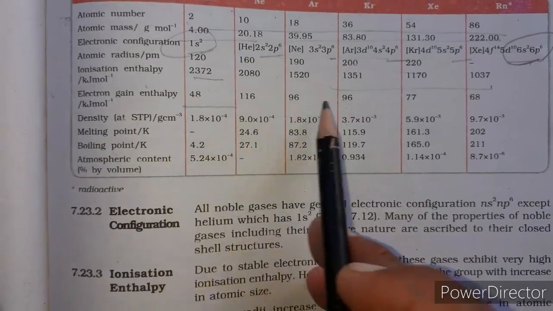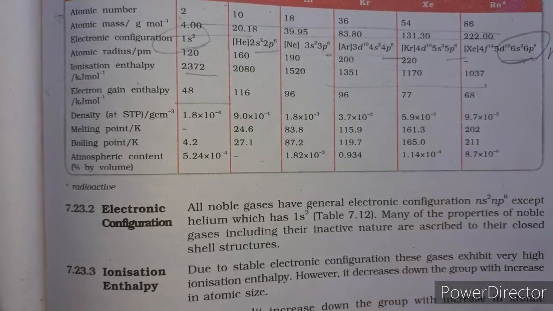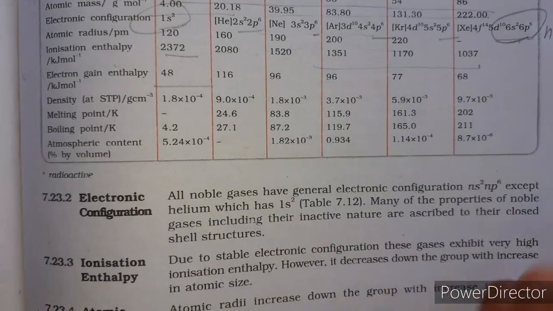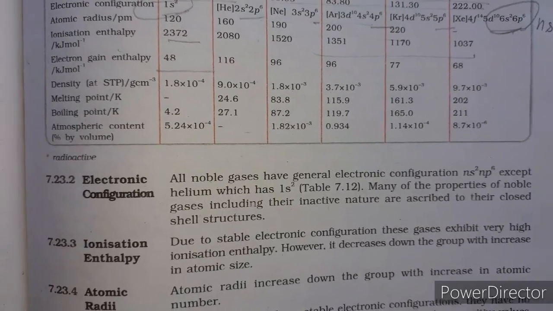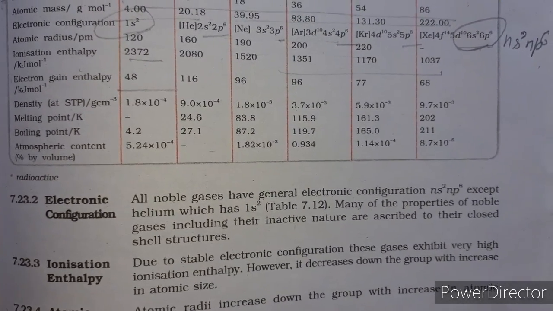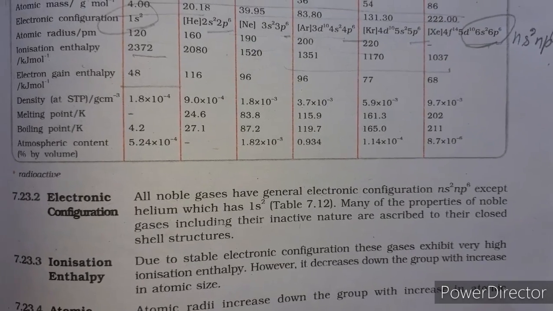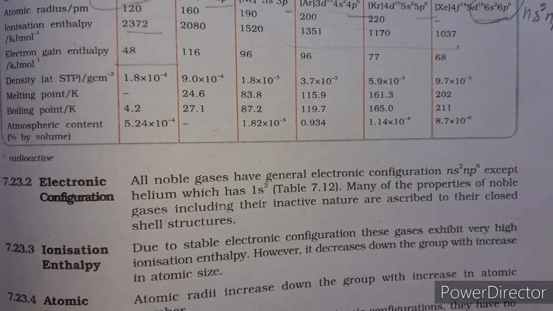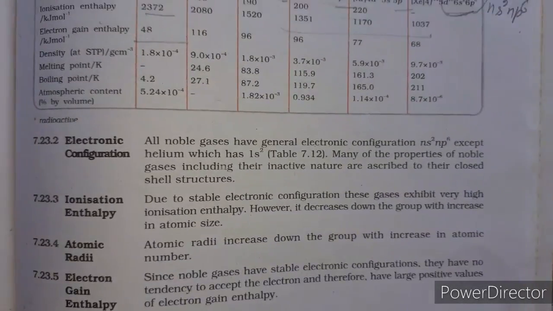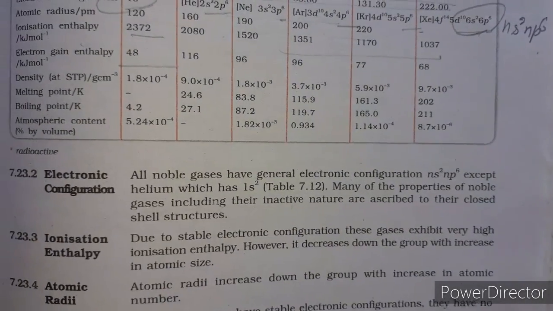Electron gain enthalpy also decreases down the group, but electron gain enthalpy is positive for these noble gases because they have no tendency to accept electrons, as they have a fully filled configuration. Atomic radii increase down the group due to increase in atomic number and increase in van der Waals force of attraction, and addition of new shells. Clear?